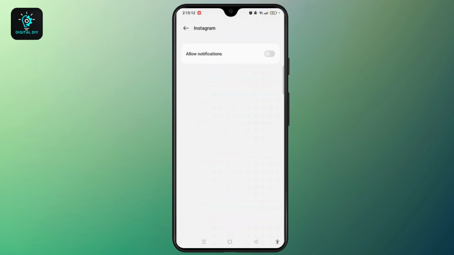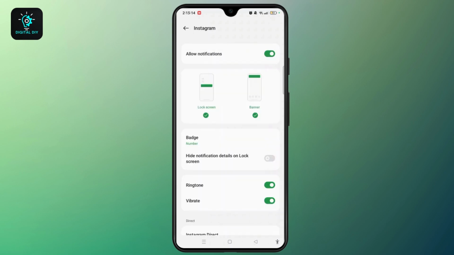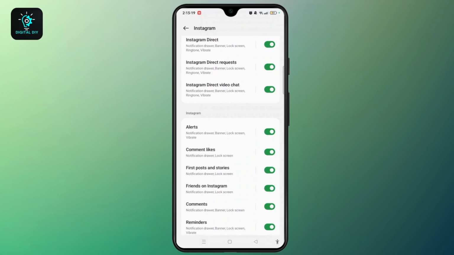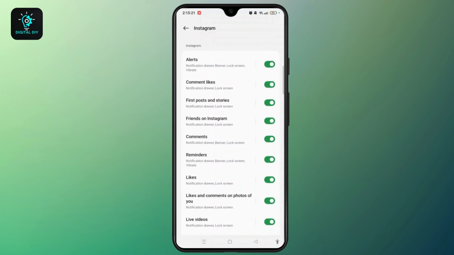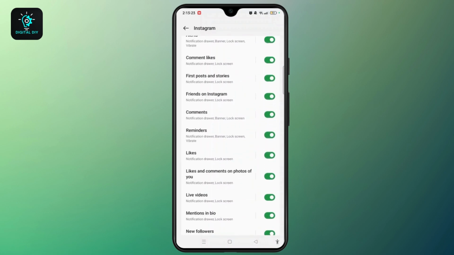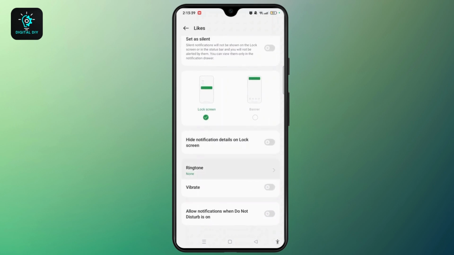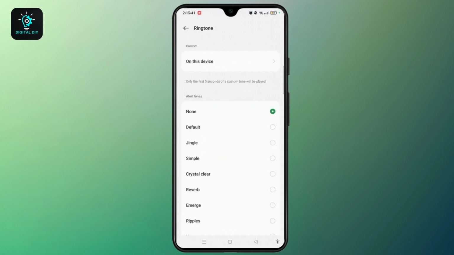First and foremost, you need to allow notifications for this particular app, then you have to scroll down. And once you scroll down, you need to simply select any feature that you want to set the custom notification sounds for. Suppose it's for the likes, you need to open likes and then select ringtone. And here at the top, you will see custom.